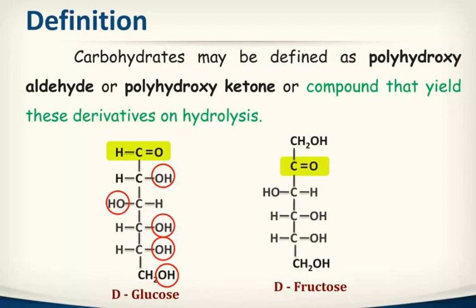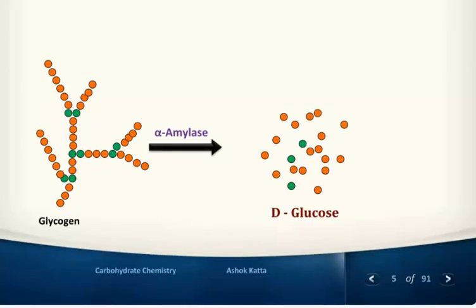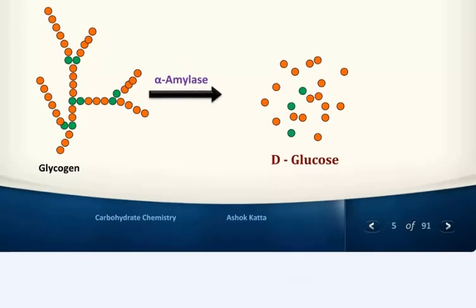Definition: carbohydrate may be defined as polyhydroxyaldehyde or polyhydroxyketone or compound that yields these derivatives on hydrolysis. You can see D-glucose and D-fructose. Glycogen undergoes alpha amylase action, it gives D-glucose.